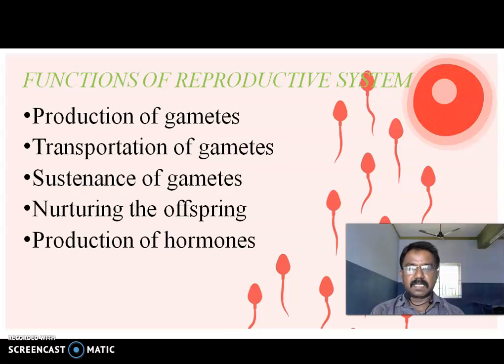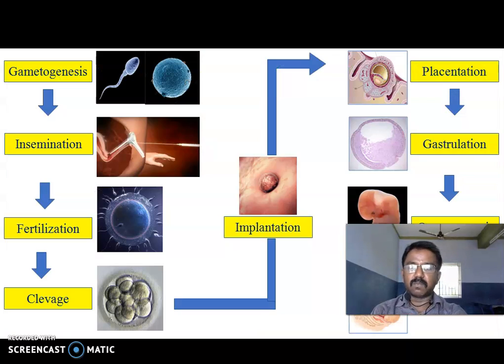Production of gametes, both male and female. Transportation of gametes. The male gametes travel into the female reproductive tract, that is transportation. Sustenance of gametes, nurturing the offspring. Production of hormones, meaning sexual hormones, is a very important role.